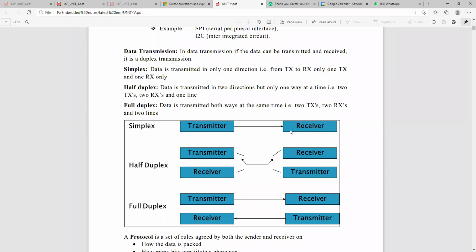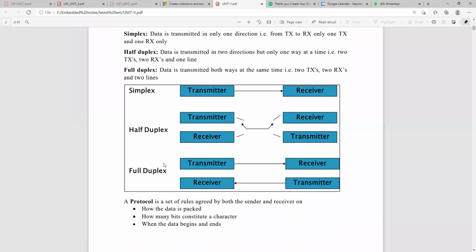Simplex means the transmitter sends a signal to the receiver, or the receiver sends a signal to the transmitter, at one time only. Half duplex, you transmit the signal and receive the signal, but not at the same time. And full duplex, transmission and reception can be done at the same time. So this is the difference.